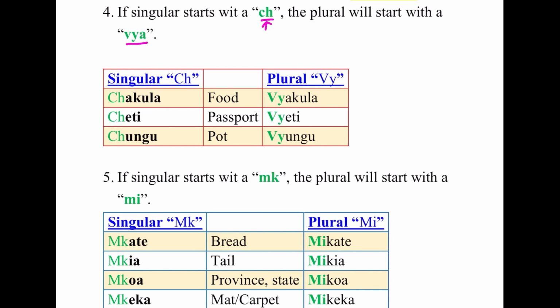So ch to vya. For example, chakula. That means food. Chakula. Vyakula. That's in plural. Cheti, that's a passport or any documentation that you need to be allowed to move to the next place or something like that. So passport, cheti, becomes vyeti. Chungu means pot, then plural is vyungu, pots. But chungu can also mean something that's painful or bitter. So depending on the context, you'll know what that chungu is being referred to.